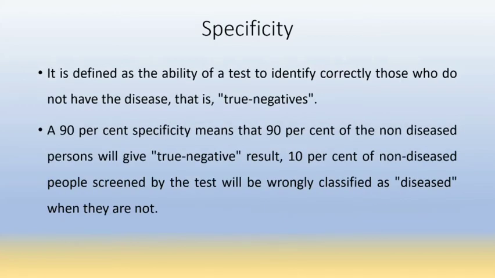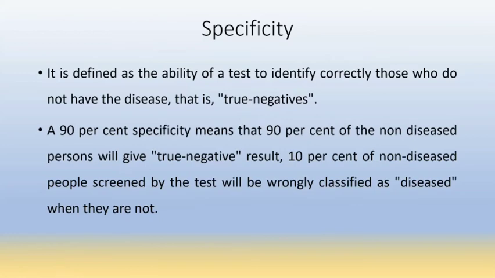Then specificity. Specificity is the ability of a test to identify correctly those who do not have the disease, that is, true negative persons. So sensitivity gives true positive patients and specificity will give true negative patients. So specificity is the ability of a test to identify correctly those who do not have the disease, that is, those who are true negative.